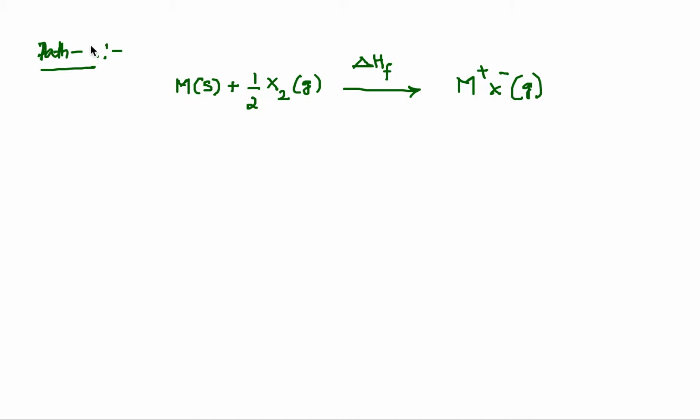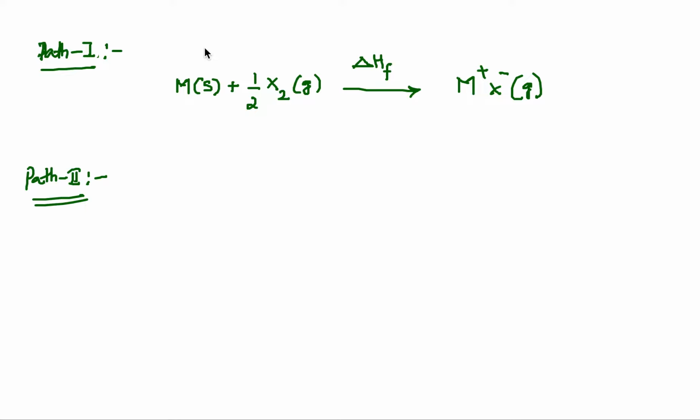Now let's go for path 2. What's a path 2? Path 2 is a series of reactions that led to the formation of crystal from these starting materials. What's the main thing? We should have a same set of reactants, same set of products, whatever may be the path, enthalpy change involved is same.